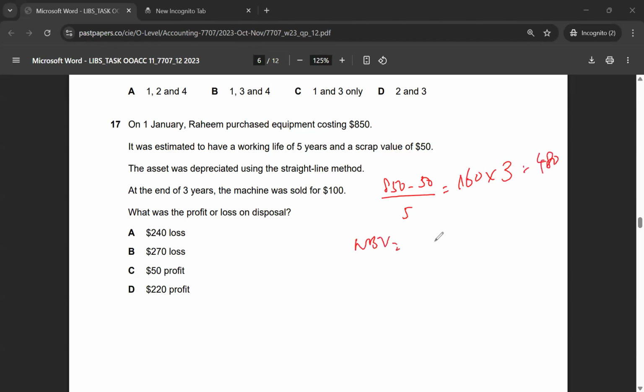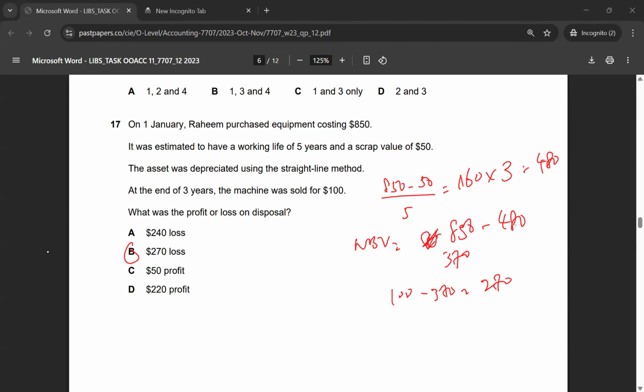Now net book value would be 850 minus 480, right? That gives me 370. It has been sold for $100, minus 370, and that is $270 of loss. So the correct answer for multiple choice 17 would be option B.